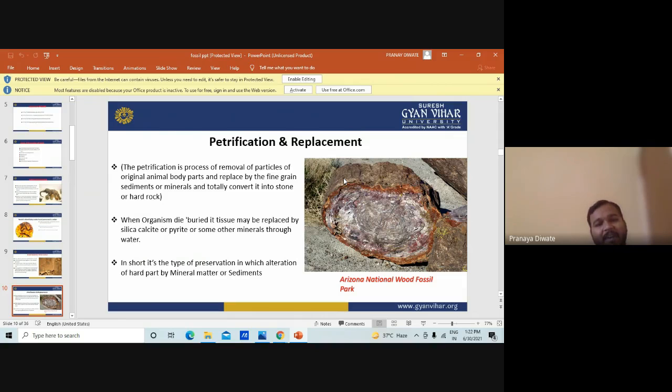When an organism dies and is buried, its tissue may be replaced by silica, calcite, pyrite, or some other mineral through the water. In short, it's the type of preservation in which there is alteration of the hard part by mineral matter or sediment.